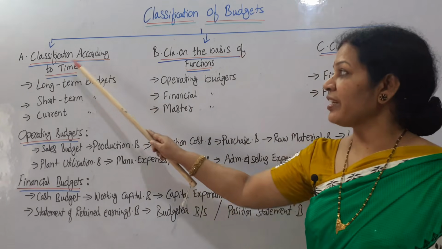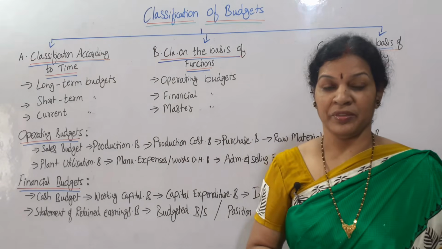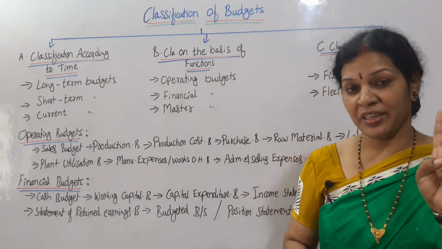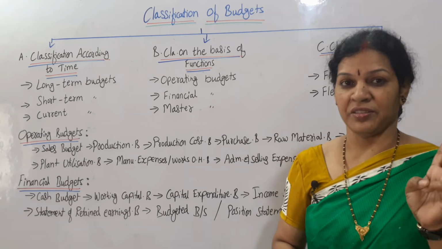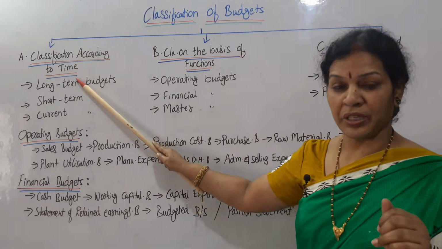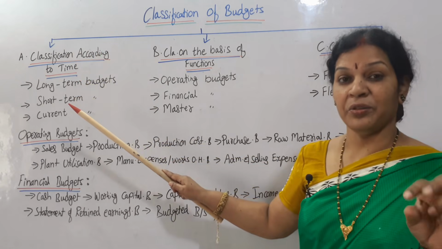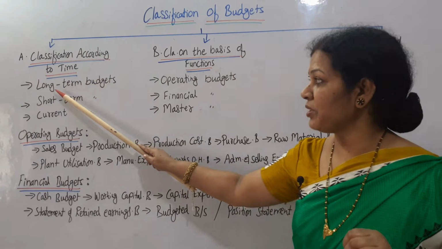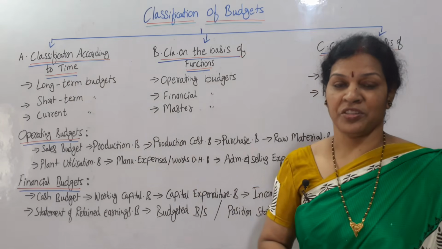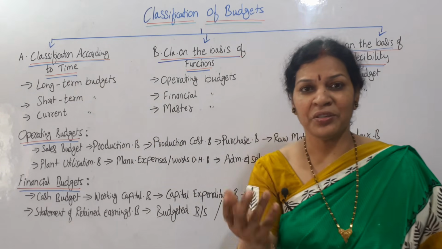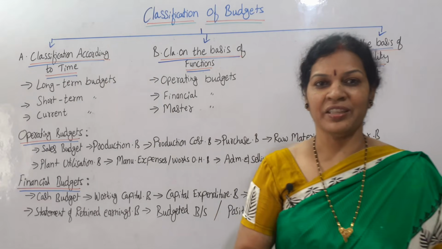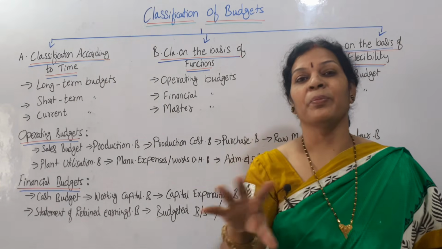The first thing is classification according to time. According to time, we can divide into three parts. This classification according to time is once again divided into three types of budgets. First one is long-term budget. Long-term budget, the word itself is saying that this budget is for long period.